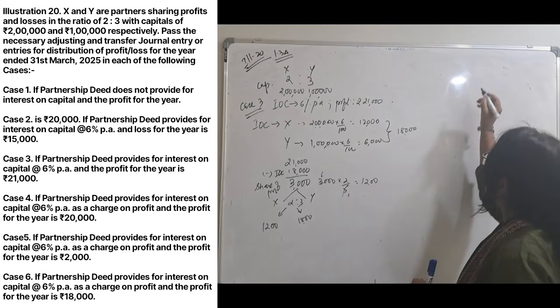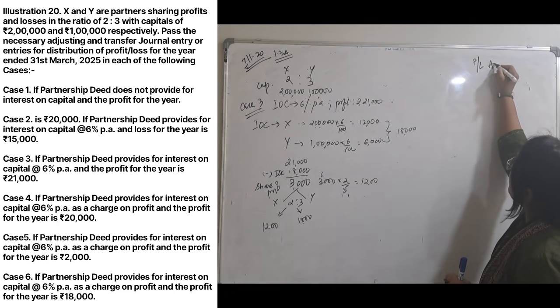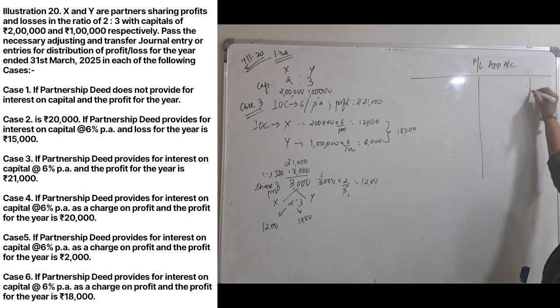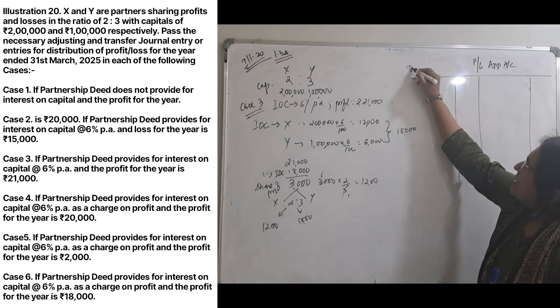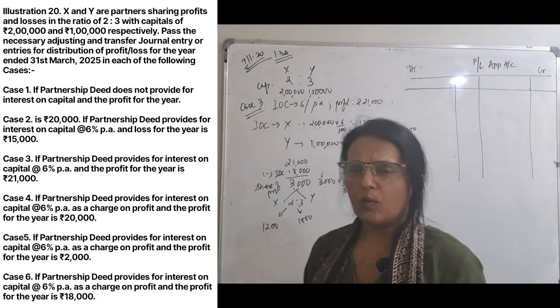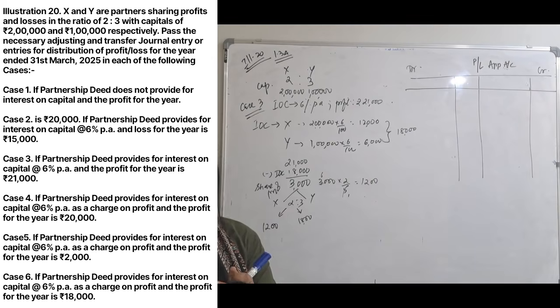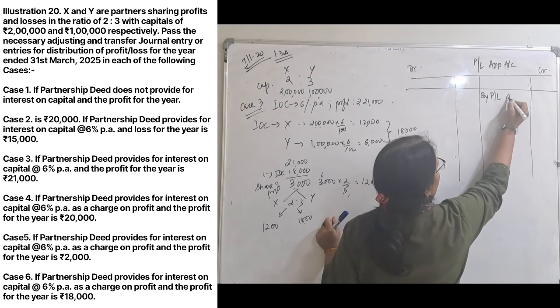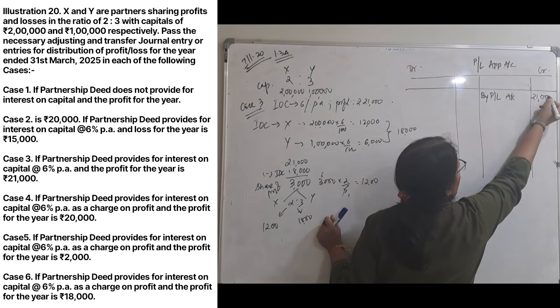Now let's do the profit and loss appropriation account. How does this look now? This is debit, this is credit. Okay, got this? Now first is always transfer the profit. We have transferred the profit by profit and loss account. Profit is 21,000.